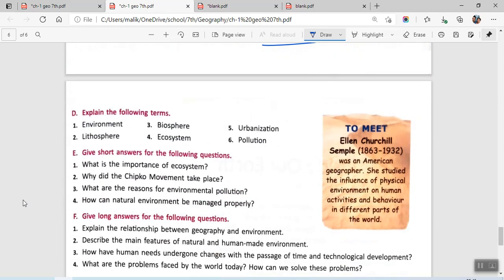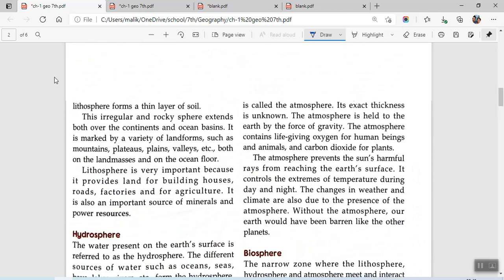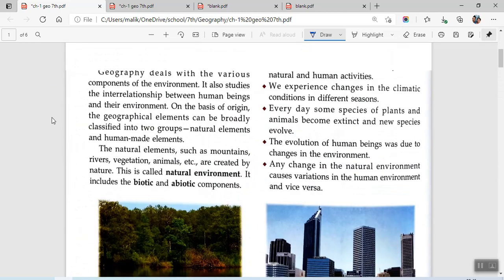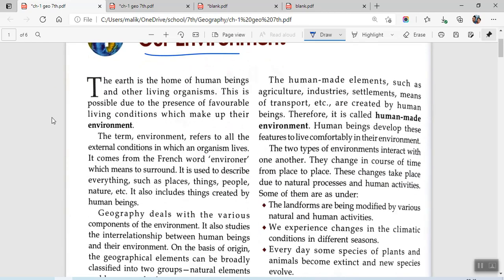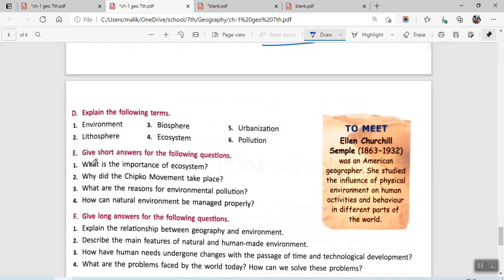Now we move on to section D, explain the following terms. First one is environment, so we just go to this, and this should be a direct answer. You'll be writing from here the term, I'll just write D1 here. Environment refers to all the external conditions in which an organism lives. You have to just give definitions, we'll be writing the first two lines. This is the answer to D1.